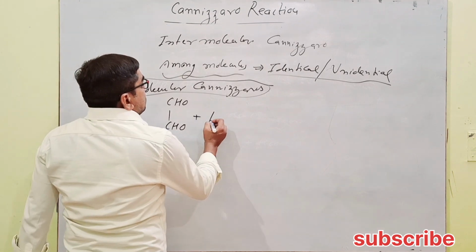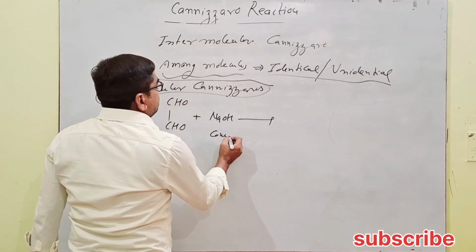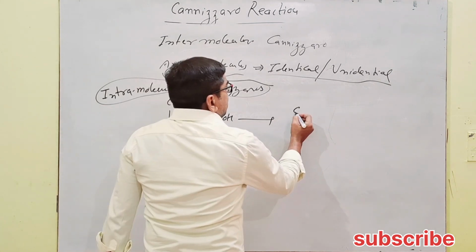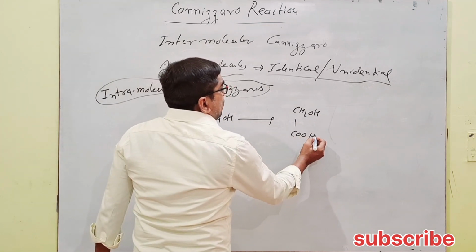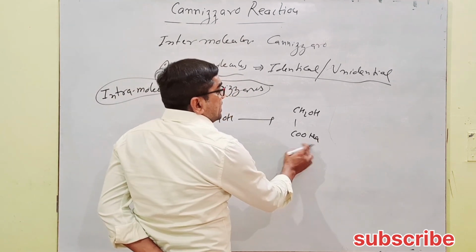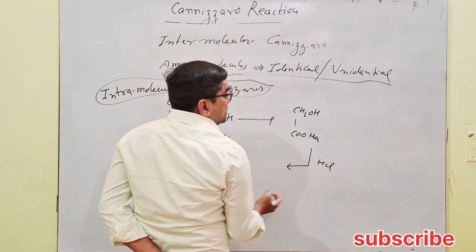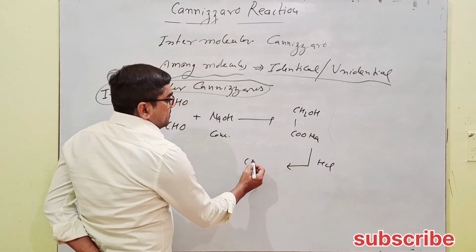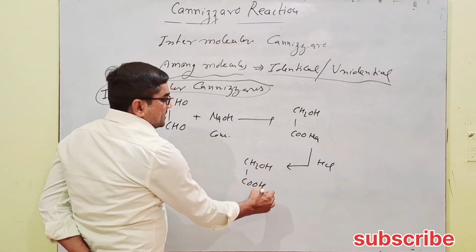Now here CHO, single bond CHO reacts with concentrated NaOH. So one will get reduced and another will get oxidized. If this undergoes reaction with dilute HCl, it forms CH2OH, COOH.